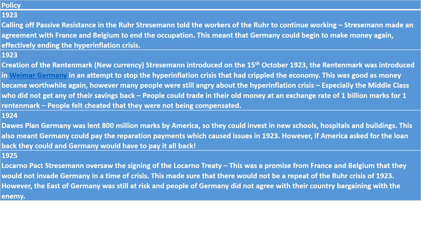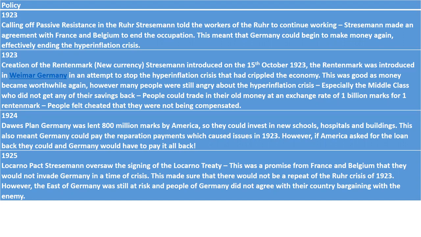In 1924 you had the Dawes Plan. Germany was lent 800 million marks by America so they could invest in new schools, hospitals and buildings, which effectively built Germany's infrastructure. This also meant that Germany could pay the reparation payments which caused issues in 1923.